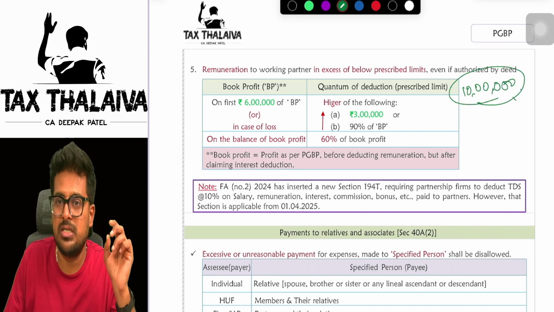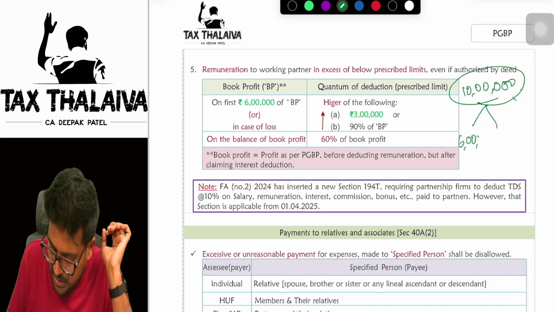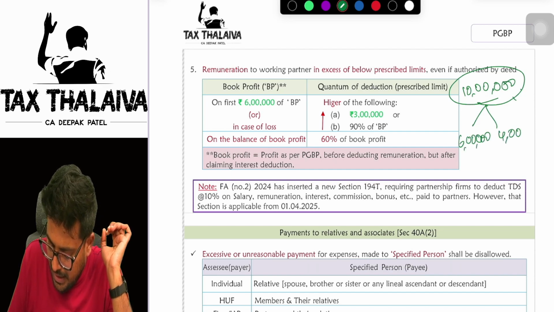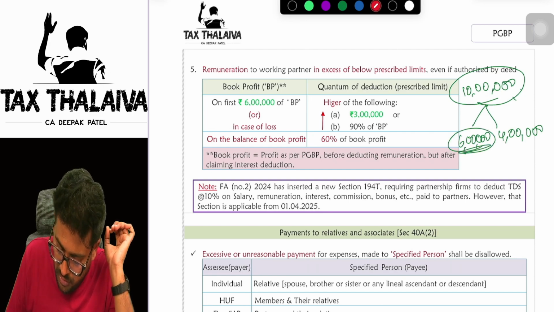This is my book profit, boss. 10 lakhs is my book profit. Means out of that 10 lakhs, I will have 6 lakhs and 4 lakhs also. I can break this 10 lakhs into 6 lakhs and 4 lakhs. On this first 6 lakhs, I have to take two things.